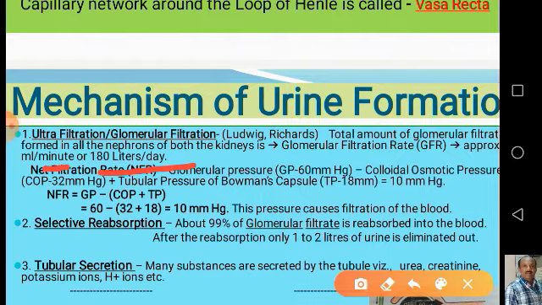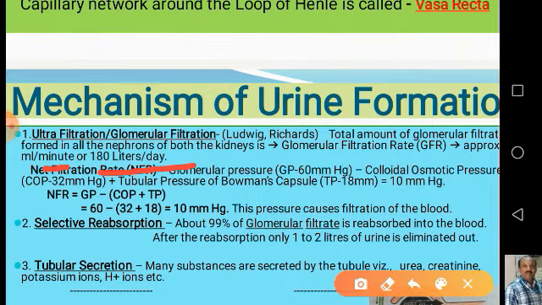So totally, both the kidneys in one day, that is in 24 hours, in a normal adult male produce about 180 liters of filtrate. But interestingly, out of this 180 liters, a normal adult male eliminates only 1 to 2 liters of urine.